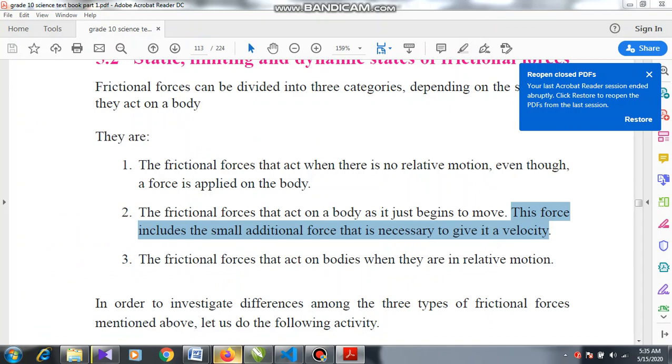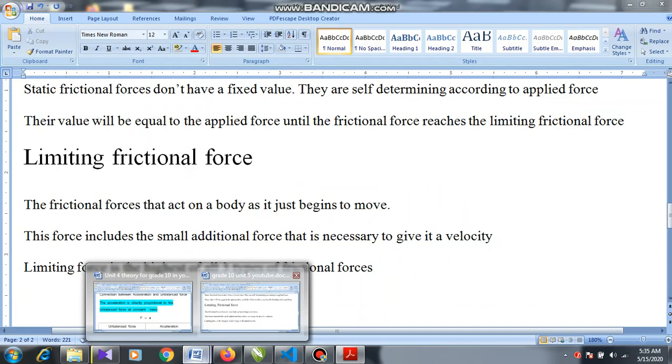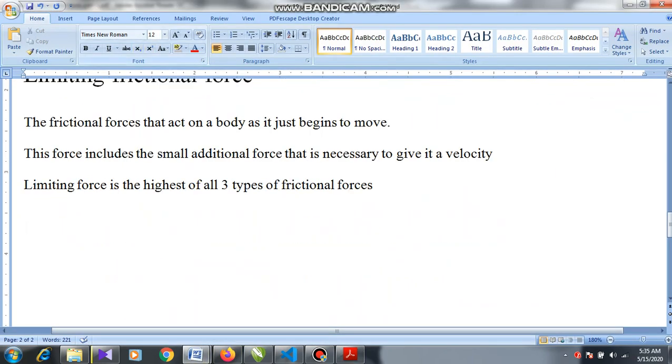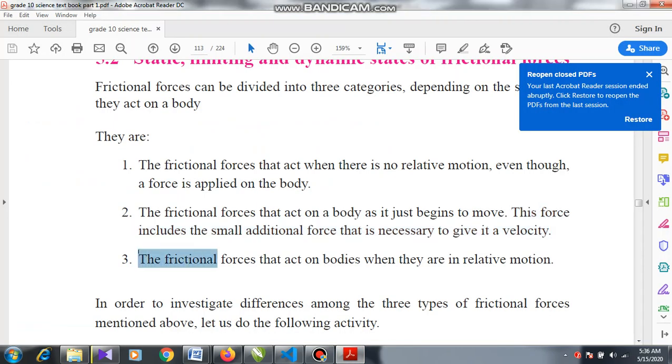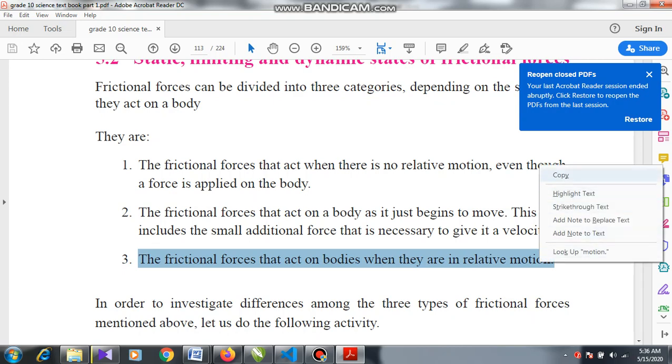The third one, what is dynamic frictional force? It is the frictional force that acts on bodies when they are in relative motion.